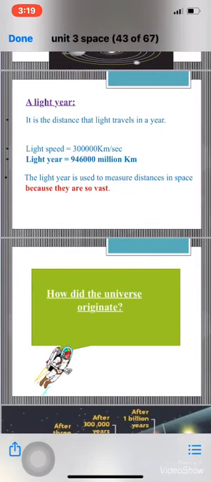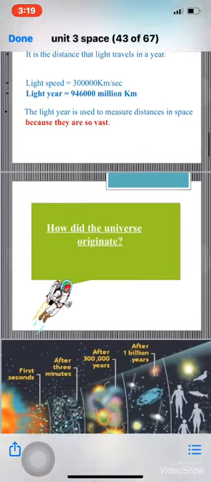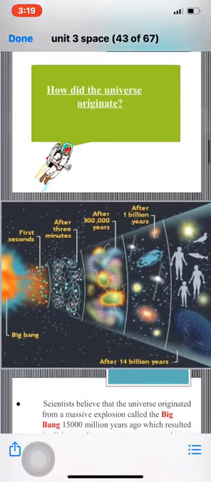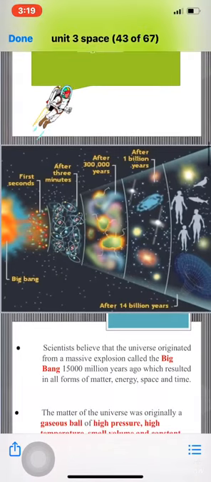Now we will talk about the main point in our lesson, which is how did the universe originate? How our universe started, okay? Many scientists believe that the universe originated from a massive explosion which was called the Big Bang, okay, 15,000 million years ago, which resulted in all forms of matter, energy, space, and time.